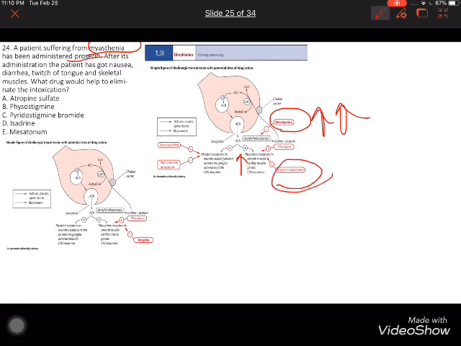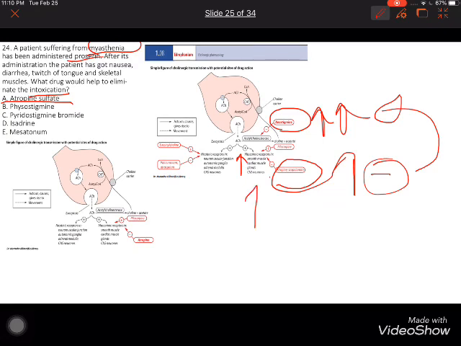Atropine, to counter the effect of this drug. That's why he asked what drug should help in intoxication. It will be atropine sulfate, because atropine directly inhibits the action of neostigmine. It's also called proserine.